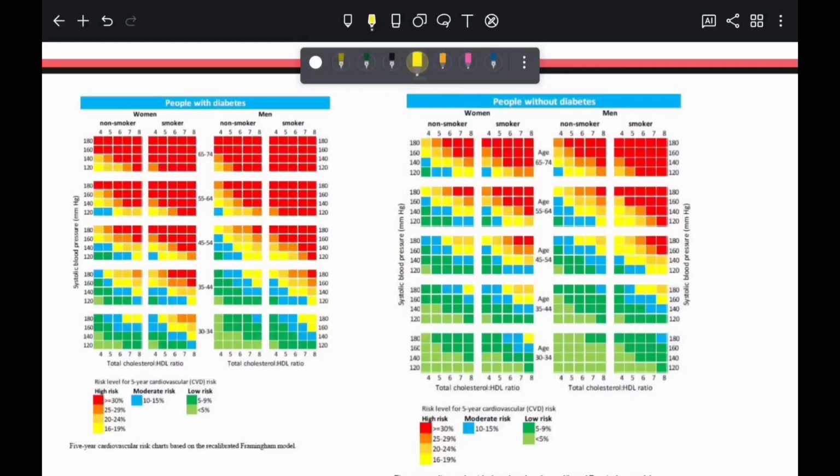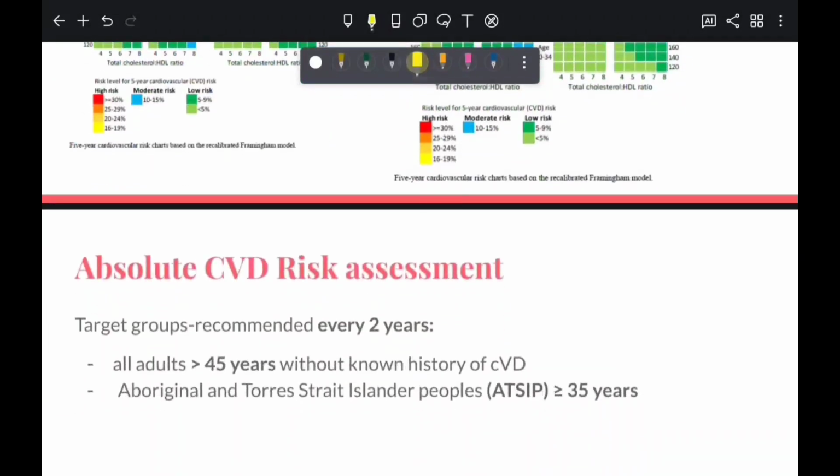This is how the Framingham model looks, and the categories are in two groups, diabetic and non-diabetic, and then divided into smoker and non-smoker subsequently, that you can clearly see in the charts. First up, who needs to be assessed and when?